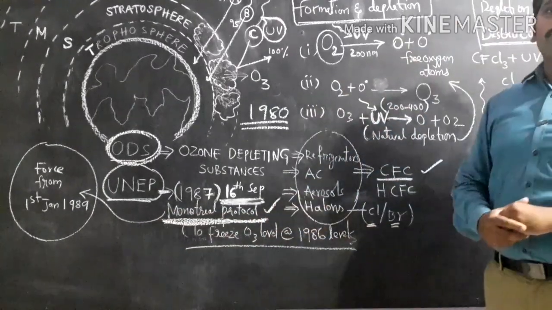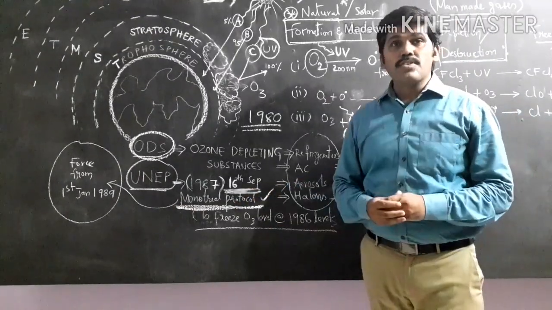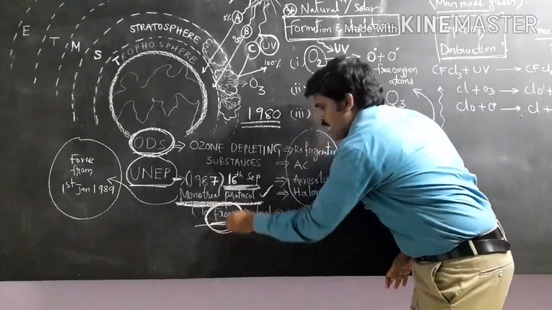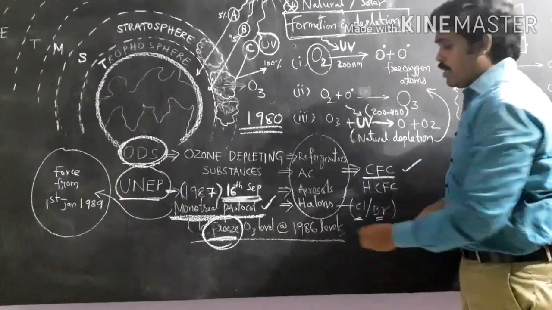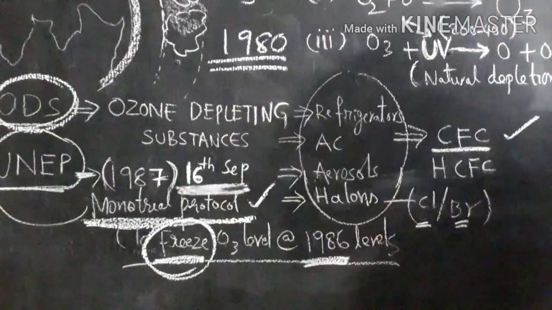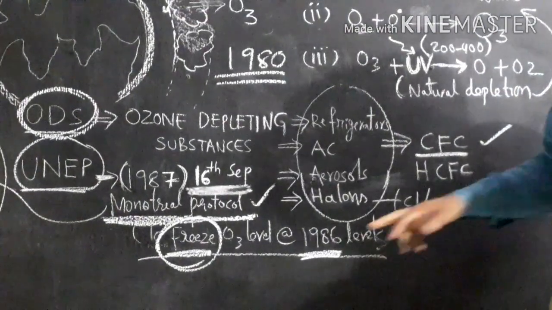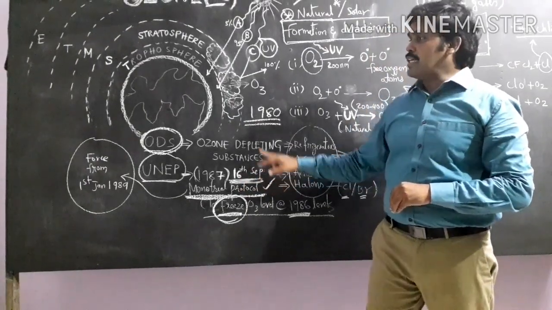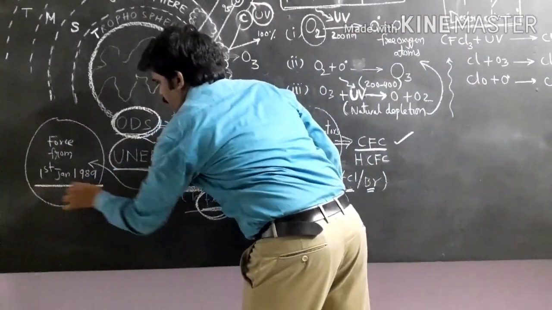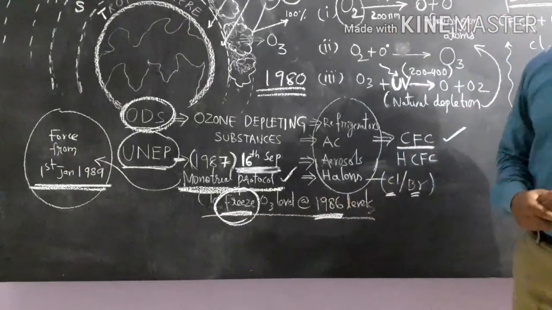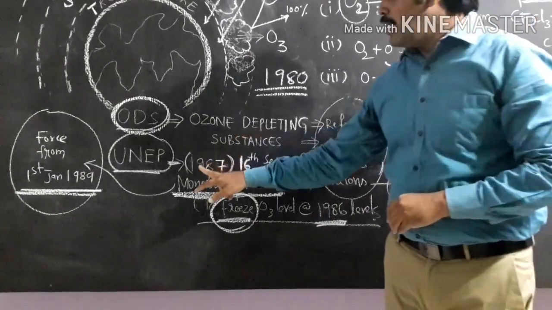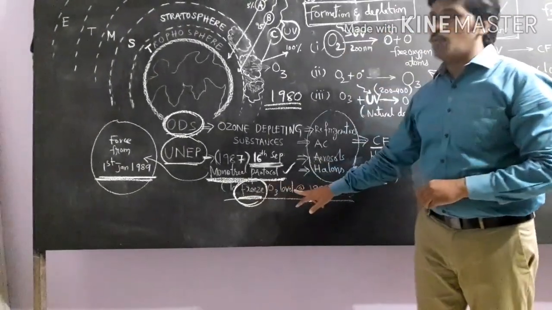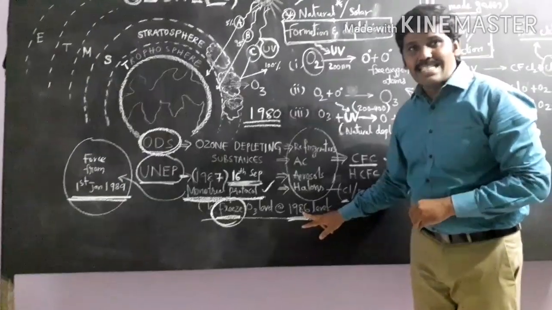What is the Montreal Protocol? It is an international treaty to freeze the ozone level in the atmosphere to 1986 levels.